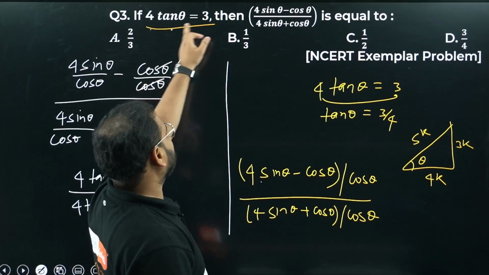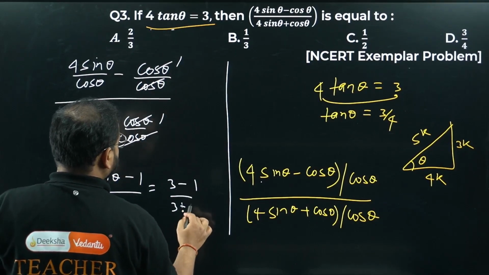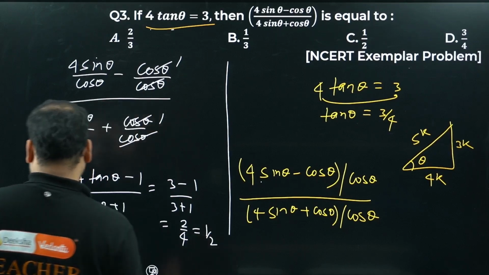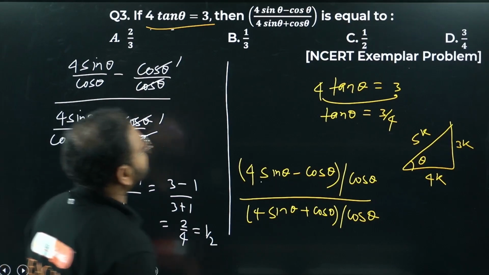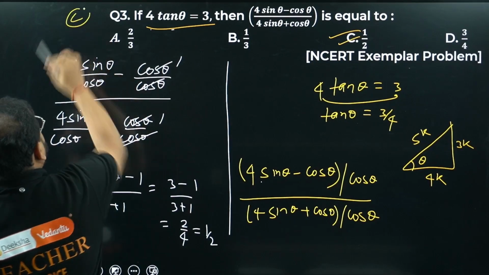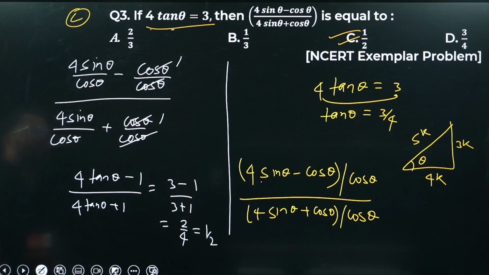Check here, 4 tan theta is 3 value. So 3 minus 1 upon 3 plus 1, getting this as 2 by 4, getting this as 1 by 2, which gives the answer to be simply option number C again. So 1 by 2 is the right answer. Have a look. Is it difficult? Please check. Is it difficult?